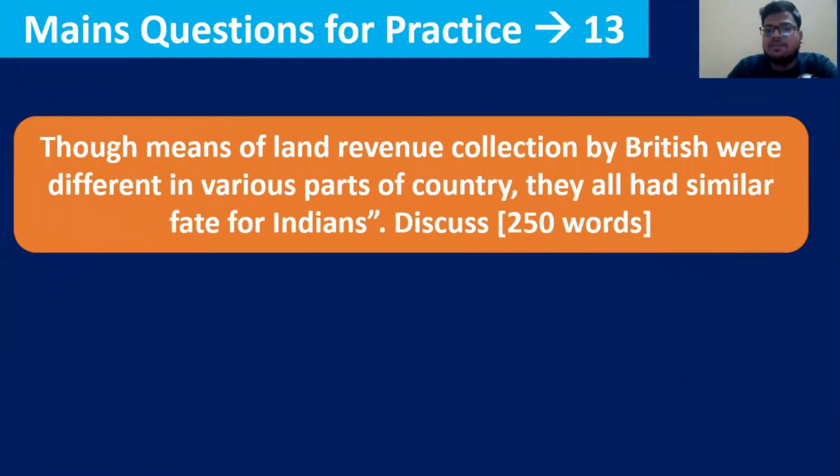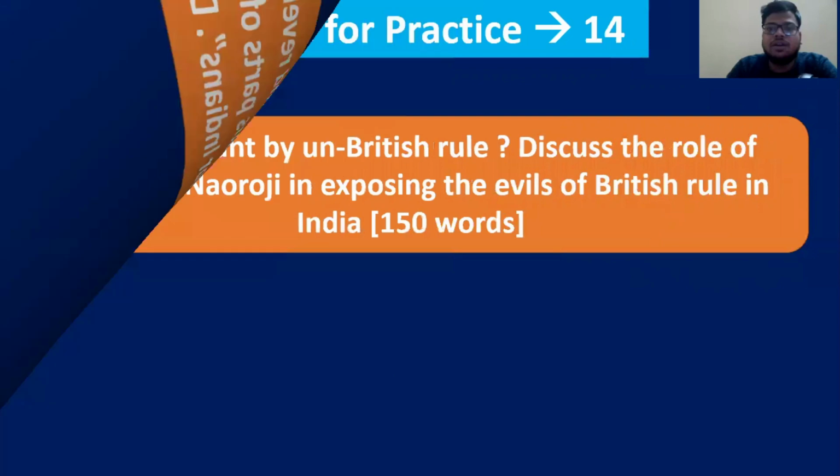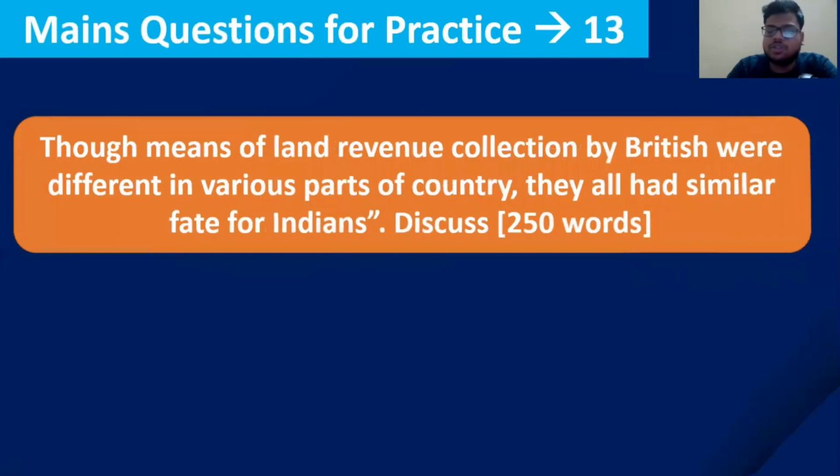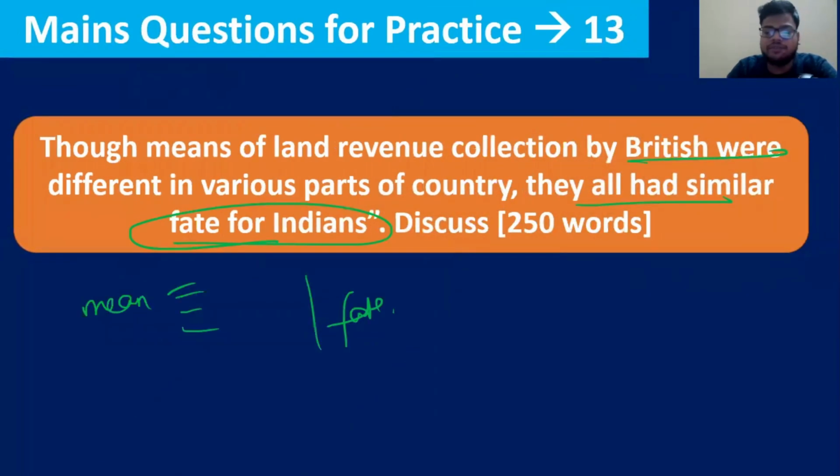Though the means of the land revenue collection by the Britishers were different in different parts of the country, they all had a similar fate for the Indians. So the means were different, but the fate is the same. So you can write this question. The solution of this question is also there, because this is a question from our mains master program. This question I have framed.